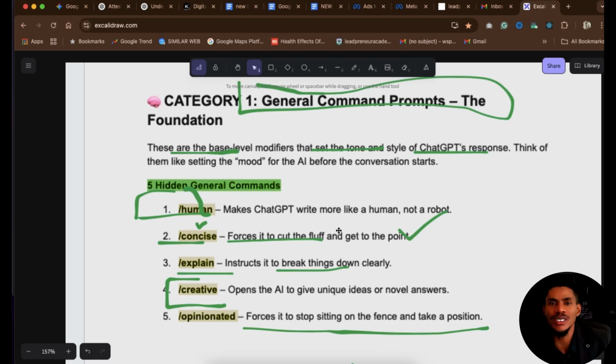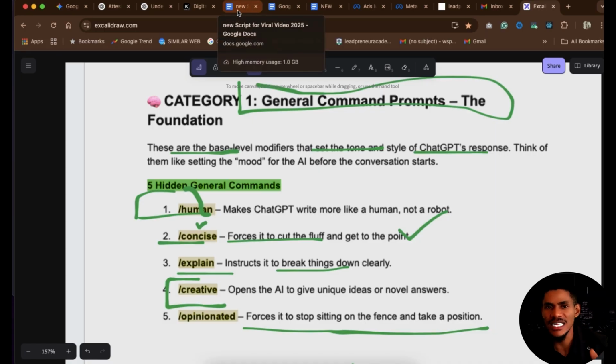But when you choose to use /human, it begins to sound like a human. And you can even go further to prompt ChatGPT, and that is the next category we'll be talking about. When you use /human, you are actually telling ChatGPT, I need you right now to think like a human being. Then you respond to my questions. Now, category 1 are the building blocks.